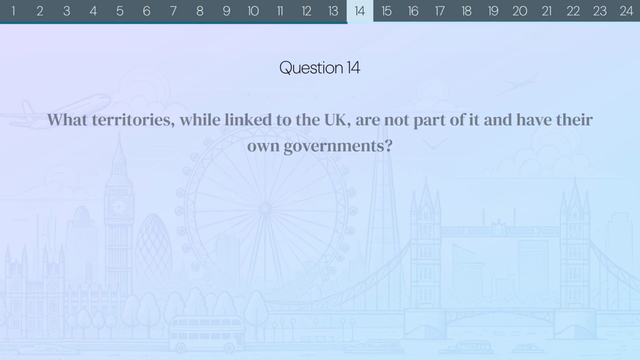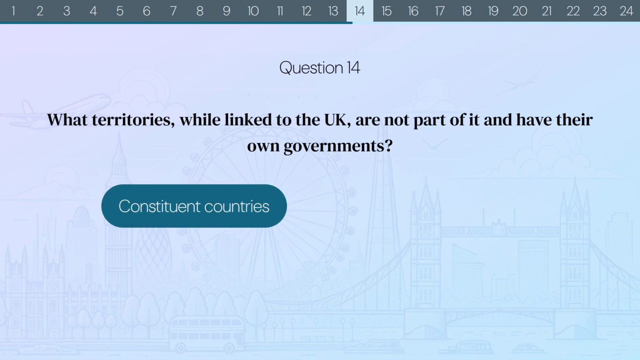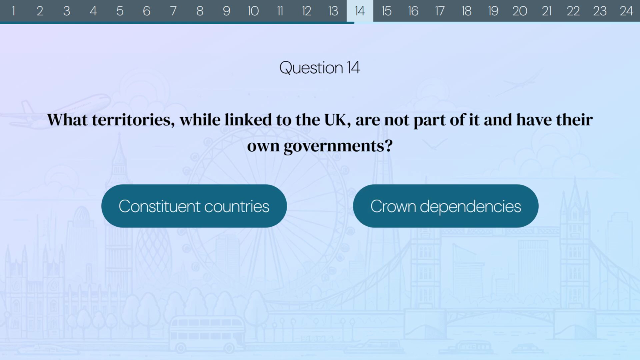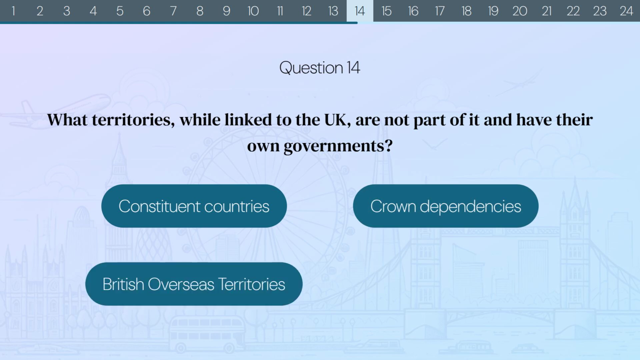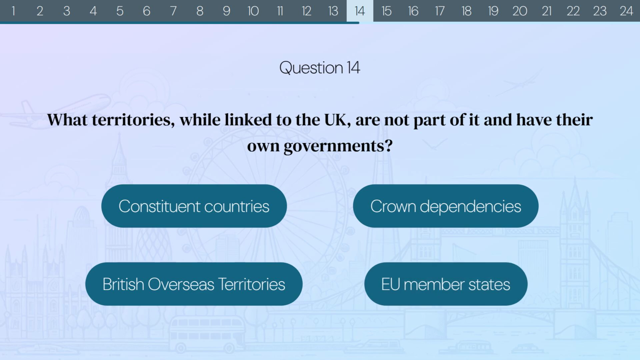Question 14. What territories, while linked to the UK, are not part of it and have their own governments? Constituent countries, Crown dependencies, British Overseas Territories, or EU member states?